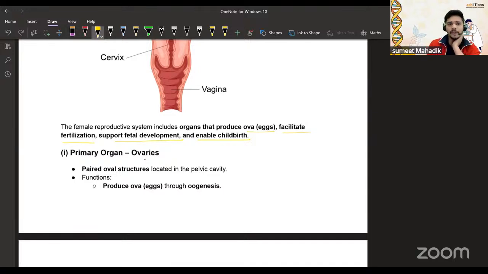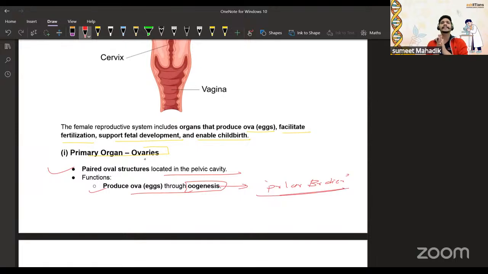Now, the primary organs are the ovaries. Yes, what are the primary organs? The ovaries: paired oval structures located in the pelvic cavity that produce the egg through oogenesis. In oogenesis, polar bodies are formed. Can anybody tell me why there should be a polar body? I already mentioned it, but I want to recheck with you. Why is there a polar body?